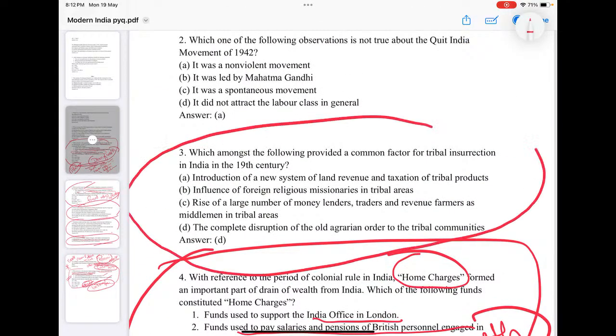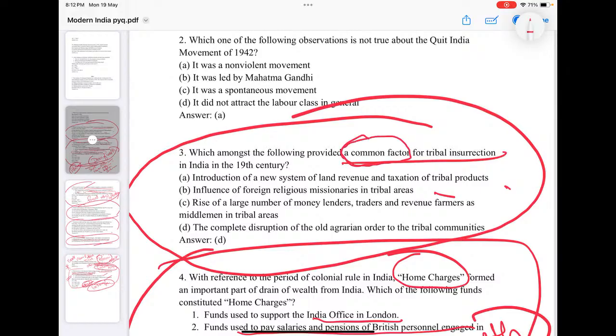There is a question: what is the common factor for tribal insurrections? At a single glance, you may feel that each option is a reason, but they are asking specifically for a common factor, a reason for tribal uprisings in North India, South India, Central India, Northwestern India, everywhere. Christian missionaries are not a common reason for all tribal uprisings.